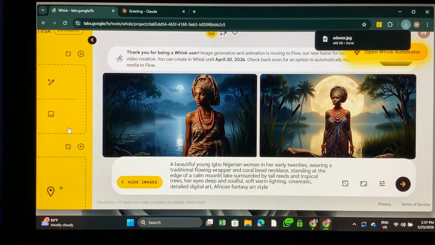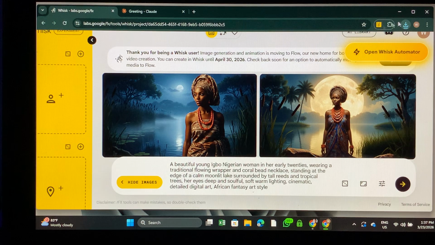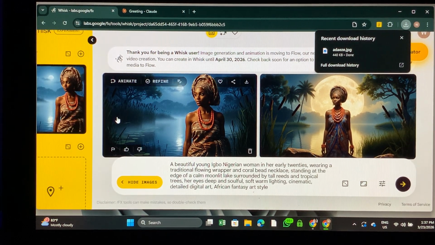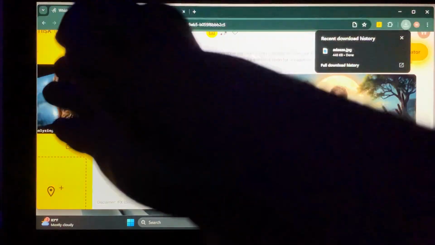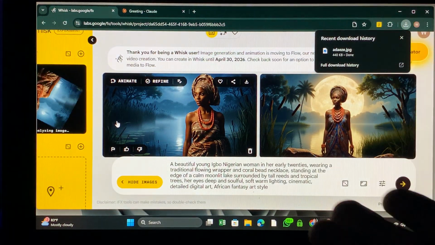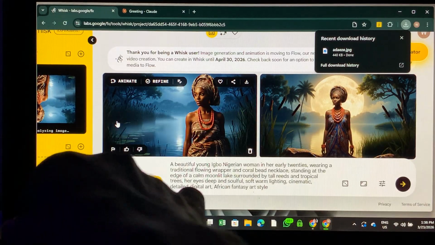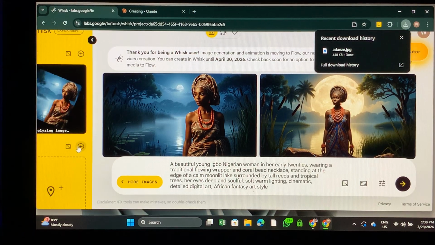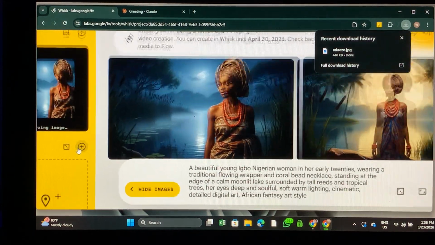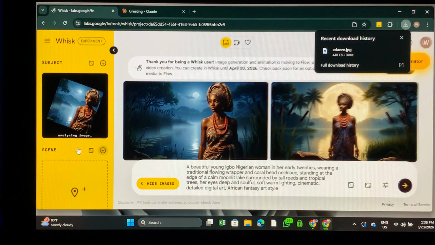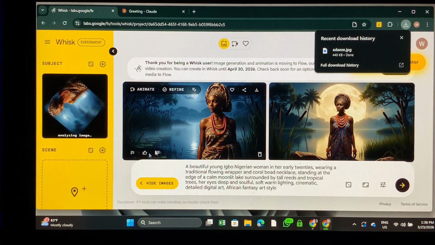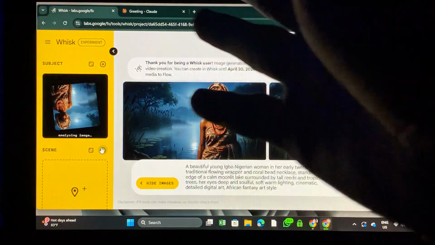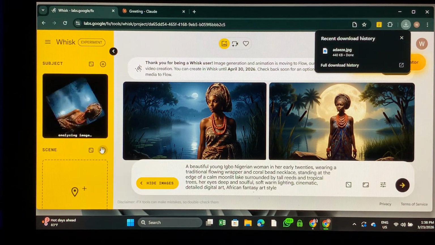Okay. Now, what next? I'm going to take the downloaded image and put it here. Remember, you drag it here. If you are using this on your phone, you click on this plus button here, and it's going to take you directly to your phone photos, and you upload it directly from there. So this one is still analyzing to see if we can actually use that.